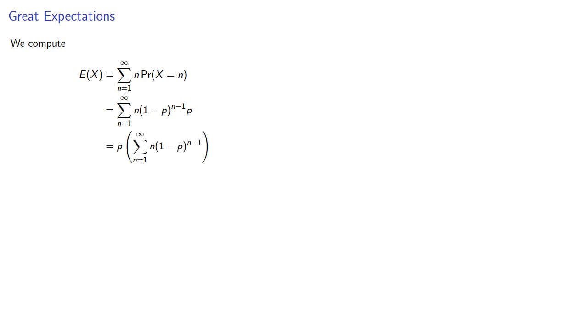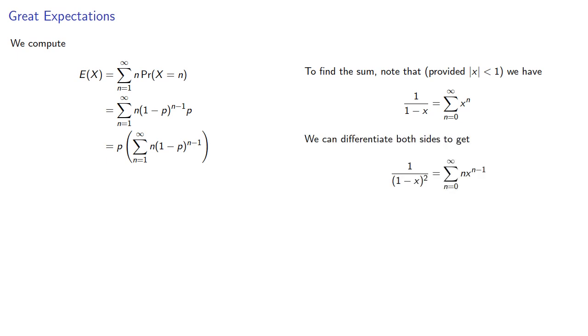So let's compute our expected value. That's going to be n times the probability that X equals n. We'll substitute in our geometric probability formula, and we can remove a constant factor of p from our summation. To find the sum, note that provided the absolute value of x is less than 1, we can differentiate both sides to get